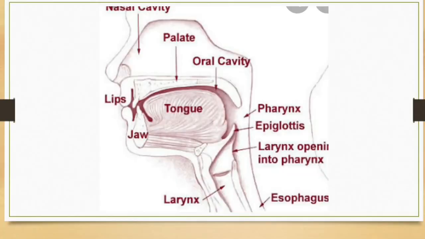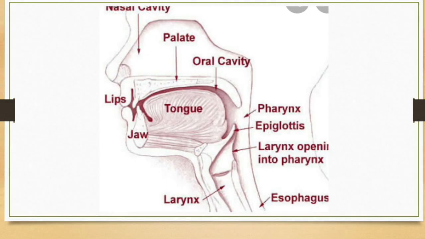So the human respiratory system starts from the pharynx. The pharynx is the common passage for food and air, and above the pharynx we have a pair of external nostrils, opening out above the upper lip, leading into a nasal chamber. Through the nasal passage, the nasal chamber opens into the nasopharynx, which is a portion of the pharynx. After the pharynx there is the larynx. The nasopharynx opens through the glottis of the larynx region into the trachea.